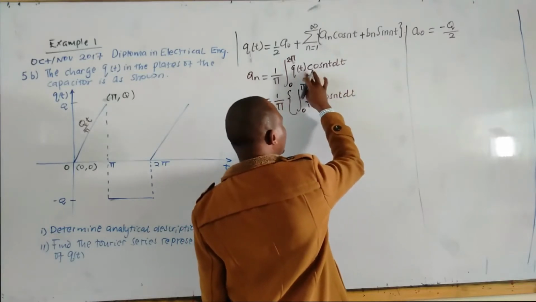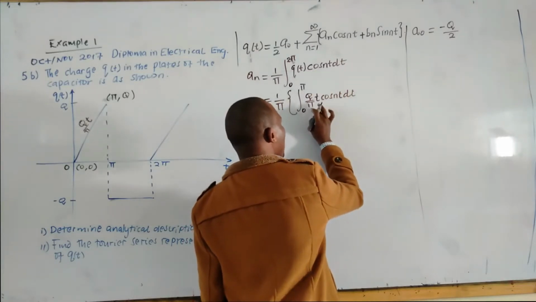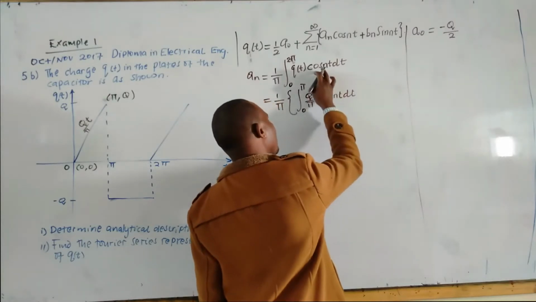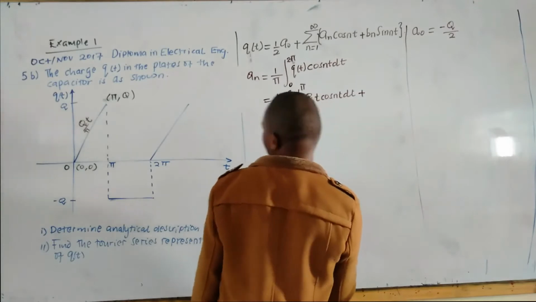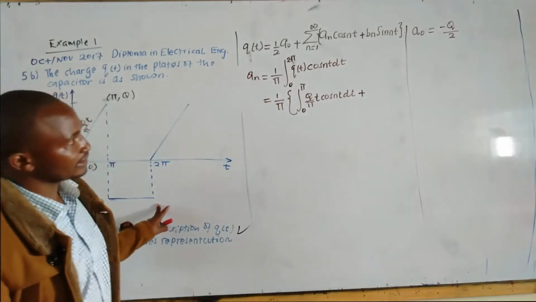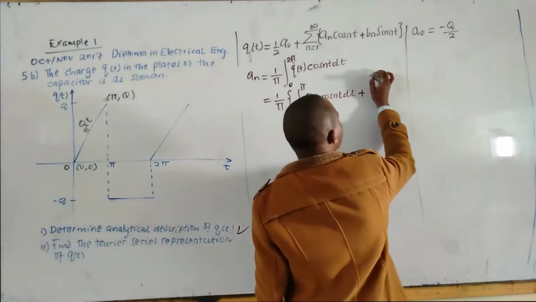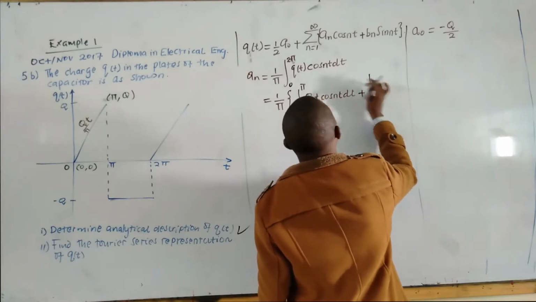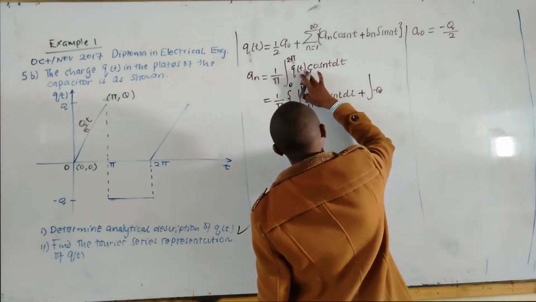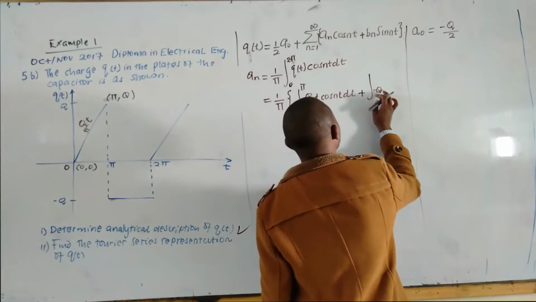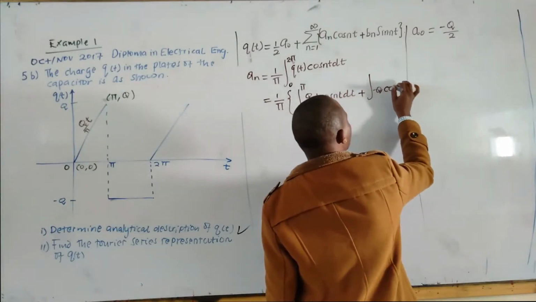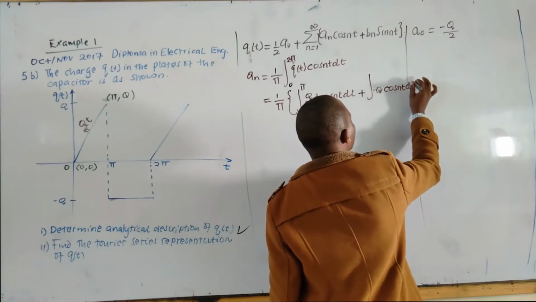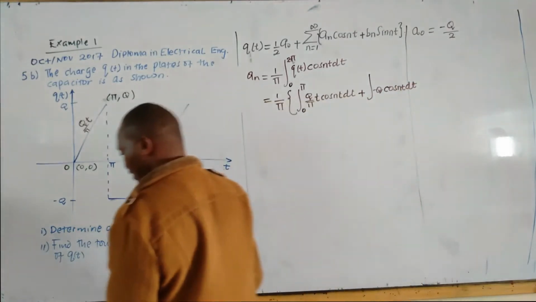Q of t is q over pi t, and then multiply with cos nt, plus the other section from pi to 2 pi, integrate negative q. Our function q of t is negative q, then we multiply with cos nt, and we integrate with respect to t.